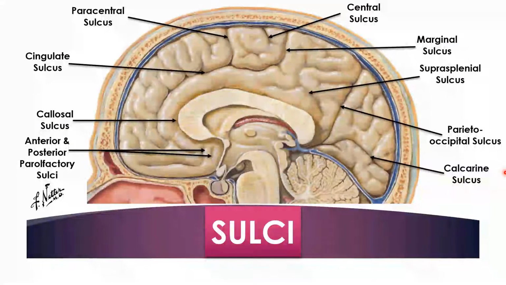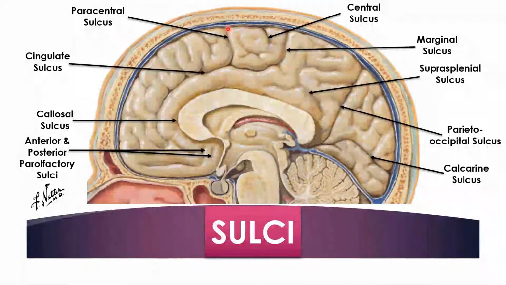This is the revision of the medial surface sulci. The central sulcus again present. There will be a callosal sulcus associated with the corpus callosum, or separating the corpus callosum from cerebral cortex mainly. Aligned with the callosal sulcus will be the cingulate sulcus. Upturned posterior end, or superior end, of the cingulate sulcus will be the marginal sulcus.